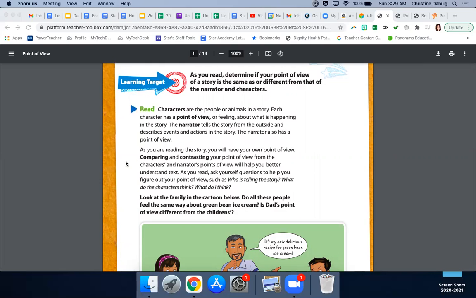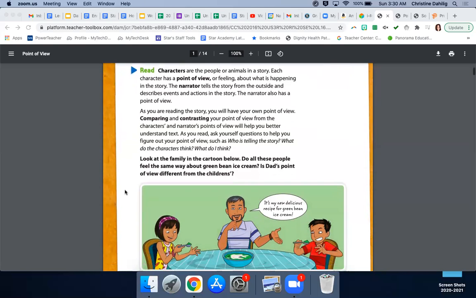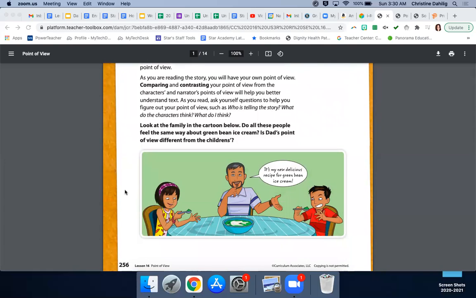Comparing and contrasting your point of view from the characters and the narrator's points of view will help you better understand text. As you read, ask yourself questions to help you figure out your point of view, such as who is telling the story? What do the characters think? What do I think? So let's look at the family in the cartoon below. Do all of these people feel the same way about green bean ice cream? Is Dad's point of view different from the children's?